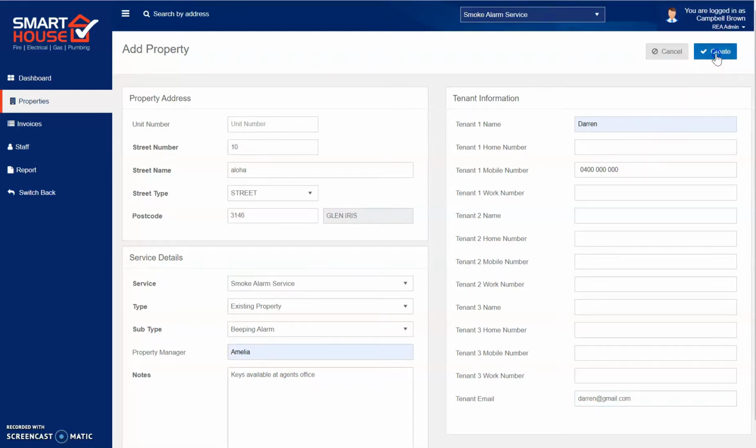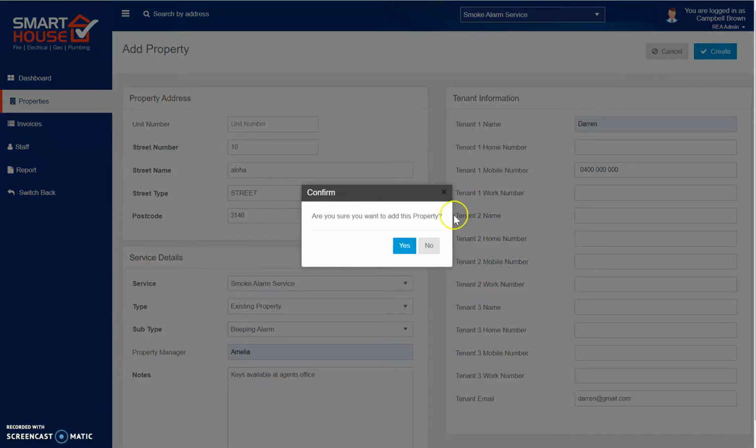Select the Create button and select Yes, and the property will be sent to our scheduling team to contact the tenant for an appointment.